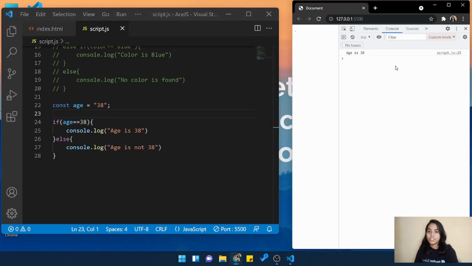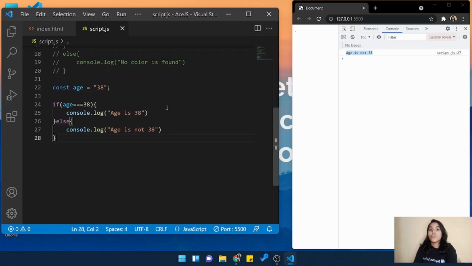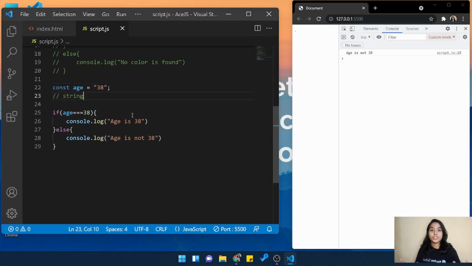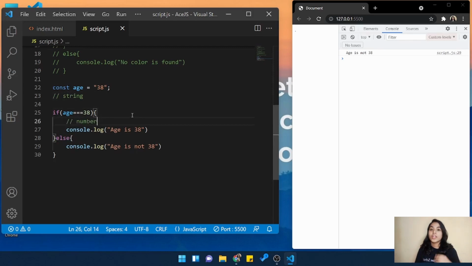So what I am trying to teach you right now is that in the output we got that age is 38, right? Perfect, simple. Now notice, if I use three equal to signs in the if, you will notice that it gives us that age is not 38. Why is that so? You will say, Janvi, you told us in the beginning that whenever we want to check if this value matches or not, we use two equal to signs. Now you are using three equal to signs and it is giving us an error.